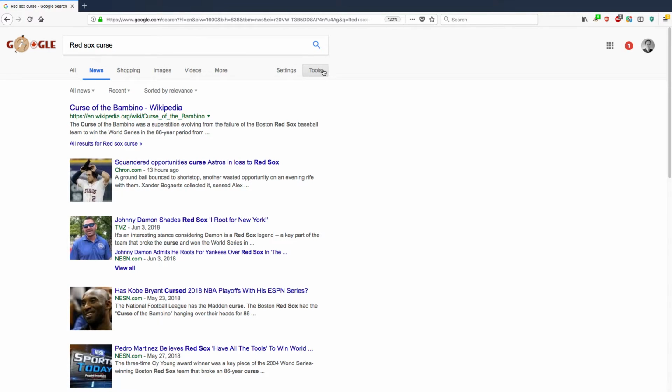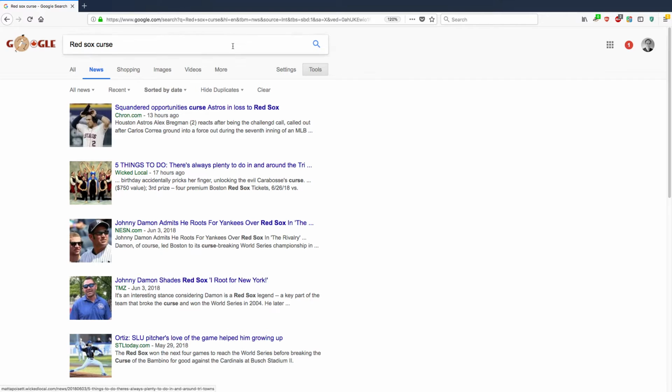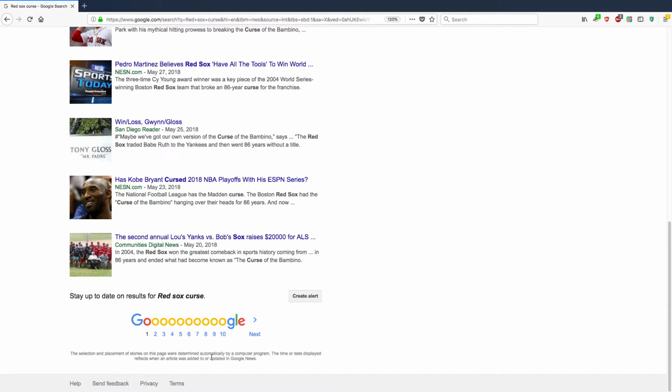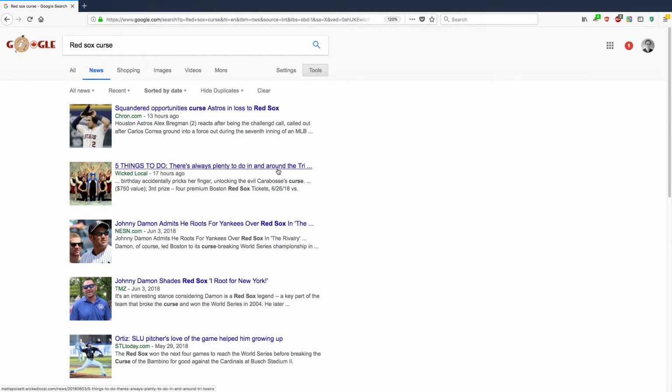So there's a couple different options that pop up here. Sort by relevance. The other way you can do it is sort it by date. So this will be strictly by date from the most recent to the older ones. But you can see there's 31,000 results. I'd be paging through this for a long time if I wanted to get to the older results. Let's say that I really do want to look at just the older results that might be in the news archive. And there's another way to do that.